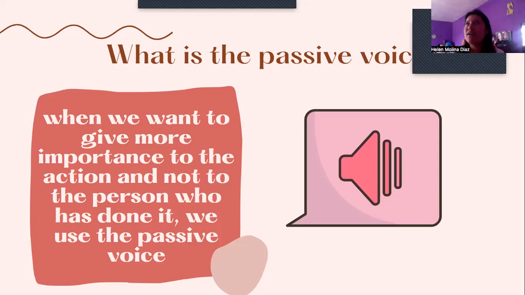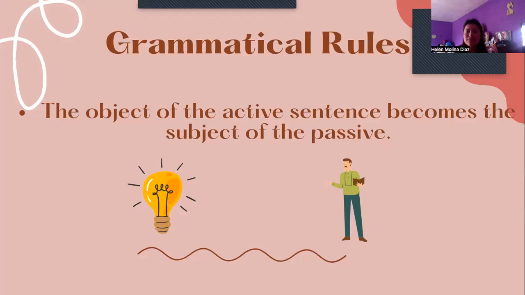Usually the passive is a way to better understand sentences according to the importance of each part. But what is the passive voice? It is used when we want to give more importance to the person who has done it. Now, the passive voice and some rules.